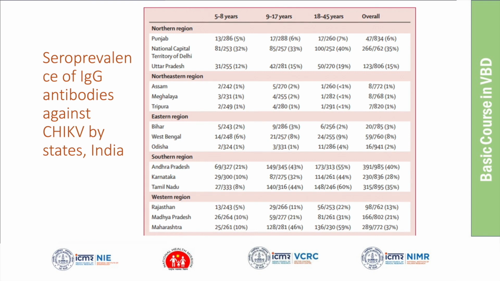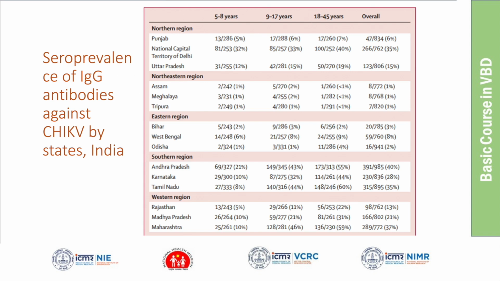So we have also estimated the seroprevalence by state. I think Odisha comes under the eastern region. We found only 2% of the samples were positive. We tested 941 samples in Odisha and only 16 were positive. Only 2% had antibodies.